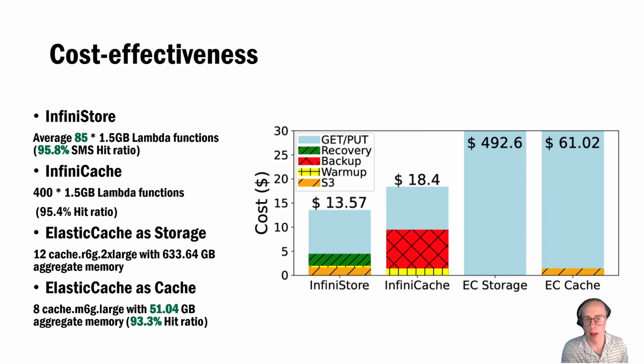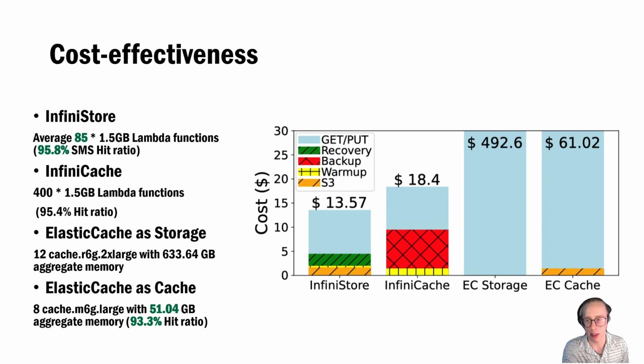Lastly, we show the cost effectiveness of InfiniStore. This plot shows the cost-activity breakdown for the 50-hour IBM Container Registry workload. For information about the experimental configuration, please refer to the details on the slide and the paper itself for additional detail. InfiniStore used an average of 85 serverless functions to achieve a 95.8% serverless memory layer hit ratio, whereas InfiniCache must deploy 400 lambdas to store most of the data and achieve a 95.4% hit rate.